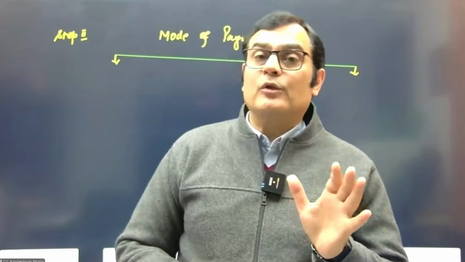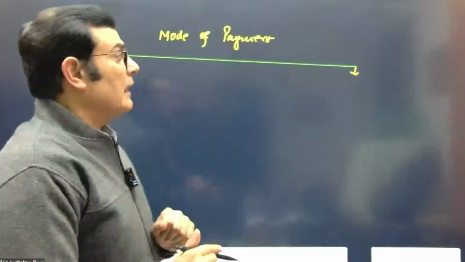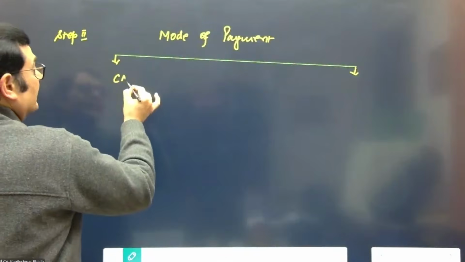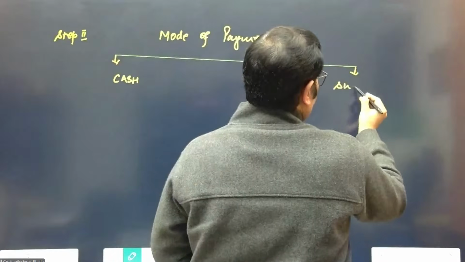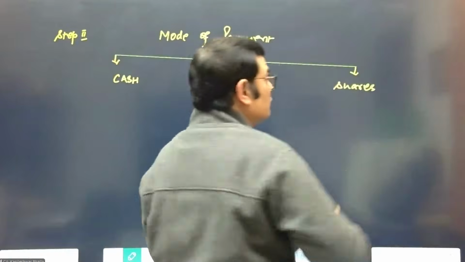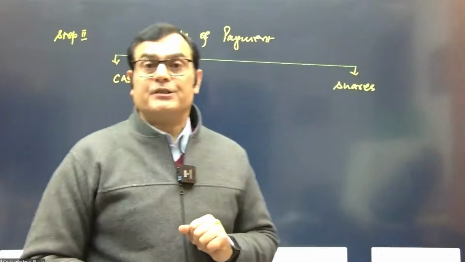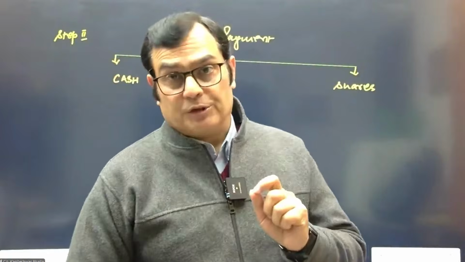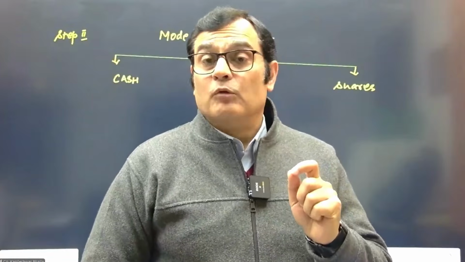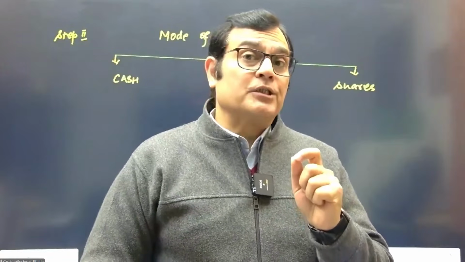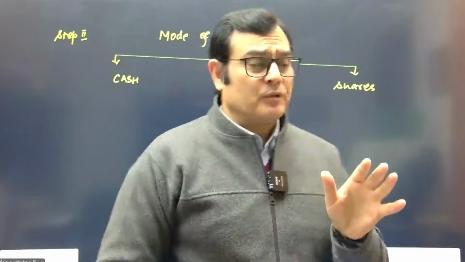But typically when you're looking at the mode of payment, either the mode of payment is cash or the mode of payment is shares. The company uses its own equity shares as a currency note, and this is the kind of language you need to put in the exams as well, when you're answering a subjective question, not MCQs I'm talking of.